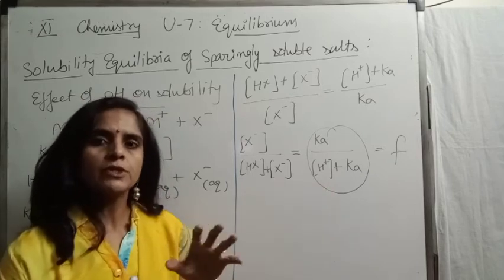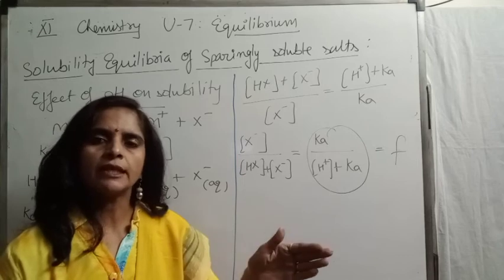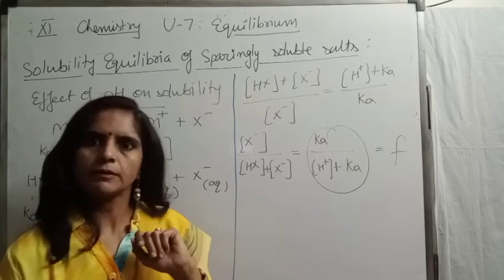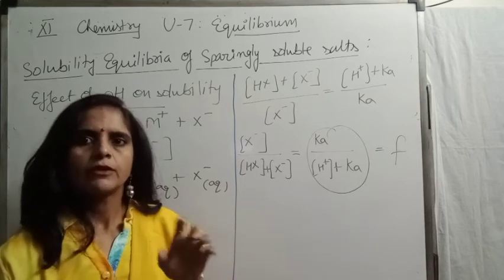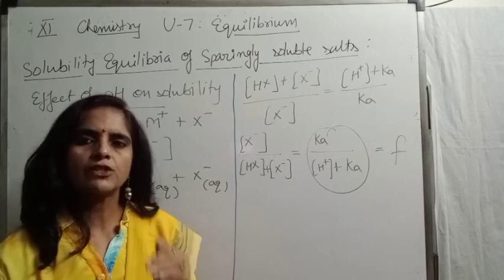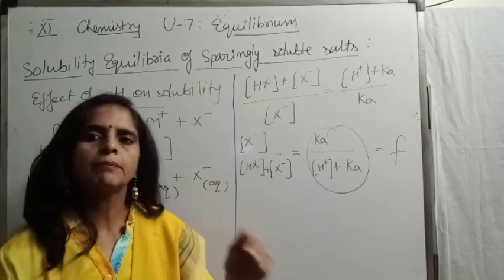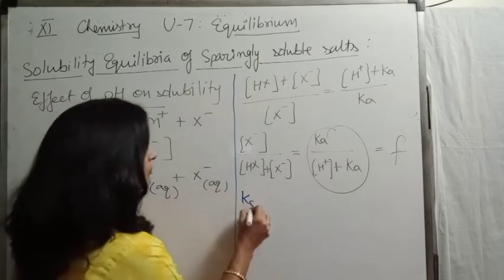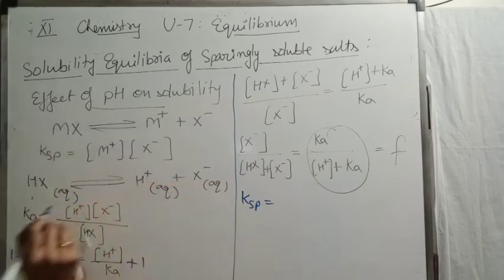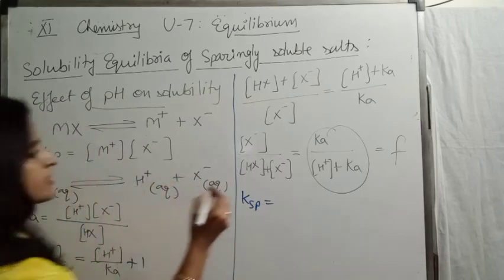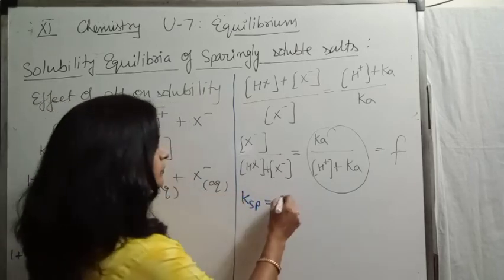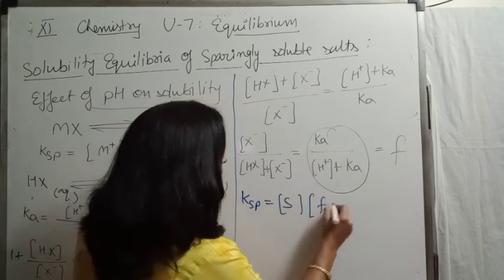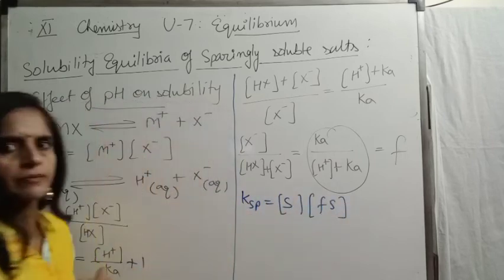Now, suppose the solubility of that salt is S moles per liter. We are assuming the solubility of the given salt is S mole per liter. So now we substitute the values in the formula of Ksp. So Ksp will be equal to the molar concentration of cation, that is S moles per liter, and for the anion, F times S moles per liter.